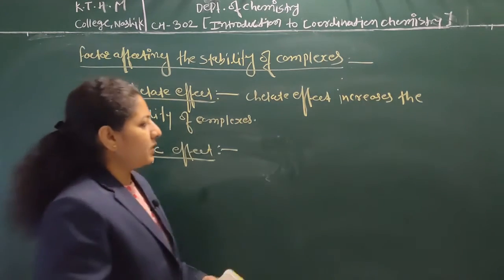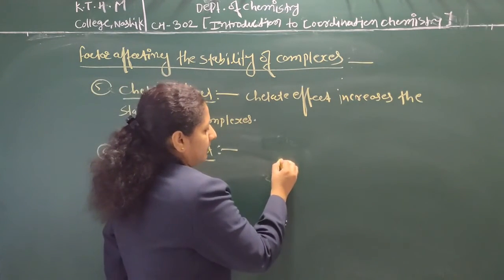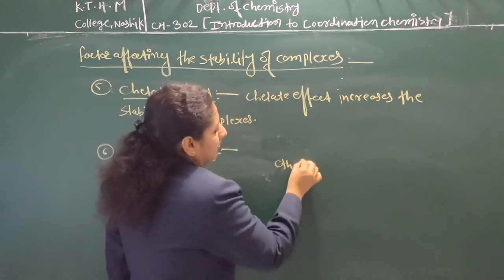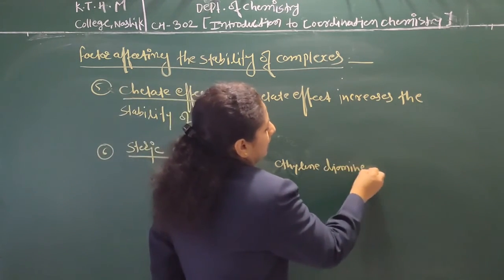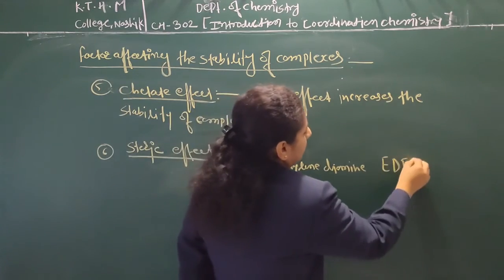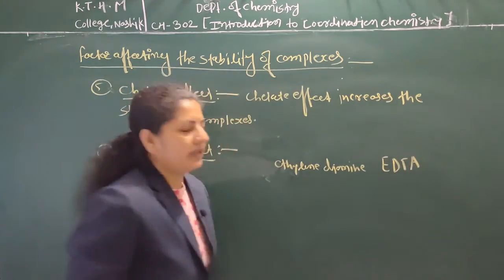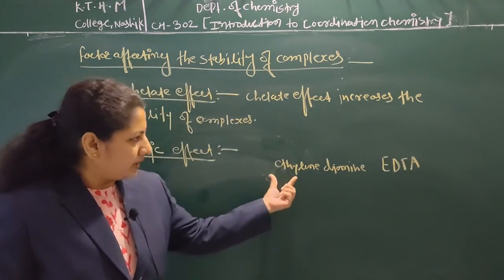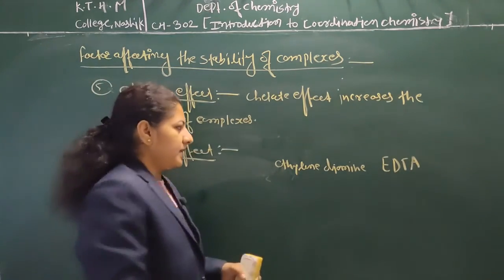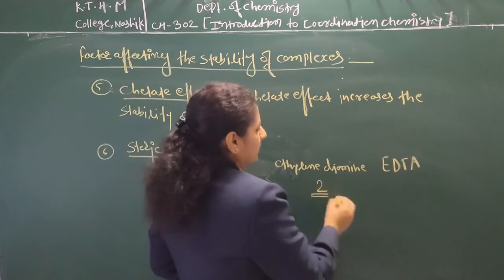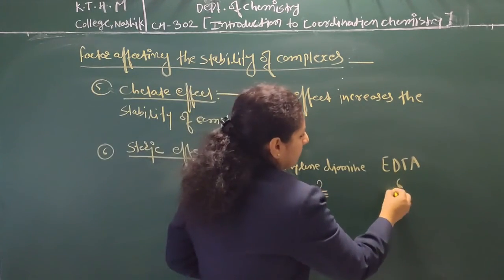If you take an example of ethylene diamine and EDTA, that is ethylene diamine tetraacetic acid, generally ethylene diamine is a bidentate ligand with 2 donor sites, and EDTA has 6 donor sites.